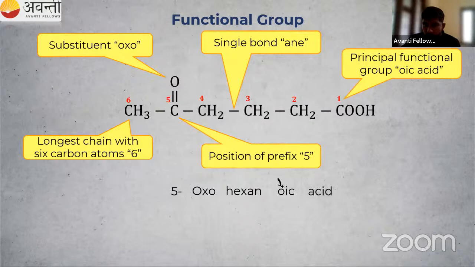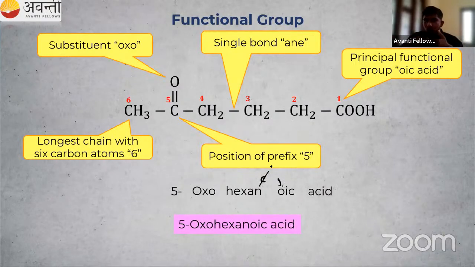So O is a vowel, so from this hexane I'm removing E. So I will get 5-oxo, hexane, oic acid. Then join all these things. I will get 5-oxohexanoic acid, or you can write hexane-1-oic acid. Our COOH group is present in the first position. So while numbering, the carbon atom of this COOH group is also included. Otherwise, if you are not including it, then you will get 5 carbon atoms in the parent chain. That is not correct. So we have to include this carbon atom also while naming. That is a point to remember. So this is the correct option.